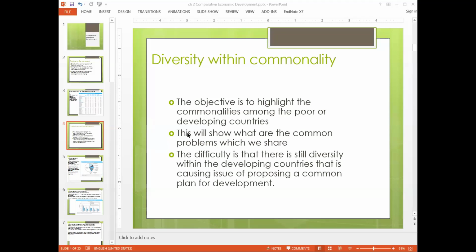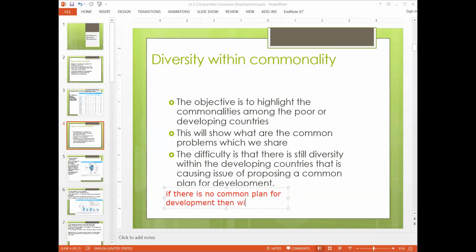This section will show what are the common problems that we as developing countries face. First of all, we'll focus on the common problems, and then the difficulties that there is still diversity within the developing countries that is causing problems in proposing a common plan for development. If there is no common plan for development,